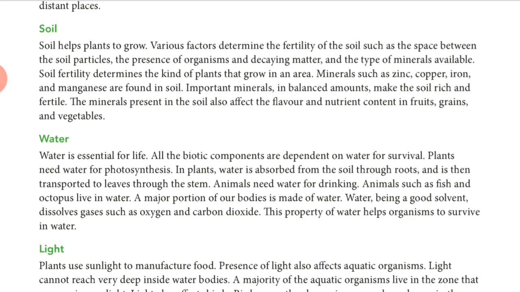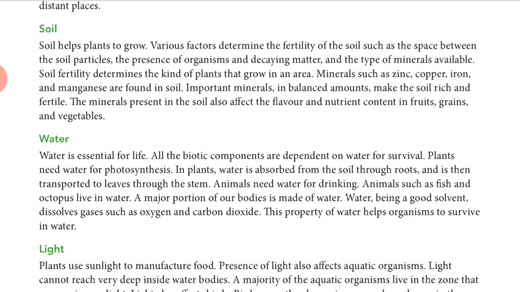So plants absorb all these nutrients with water from the soil. So what happens? Plants can manufacture their food, right? So there are different flavors in the fruits, and plants produce different types of fruits, grains and vegetables also.